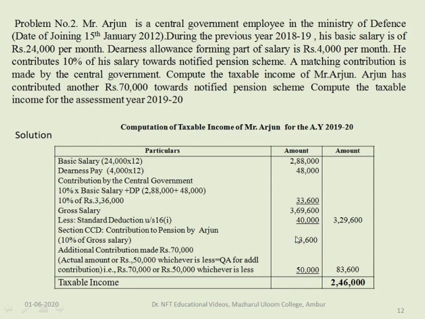So the total amount of deductions he can claim is 83,600. Altogether he can claim to the extent of 1,50,000, but here it's less than 1,50,000. So he can claim to the extent of 83,600. So if we deduct from the salary 3,29,600 the deductions of 83,600, we get 2,46,000.